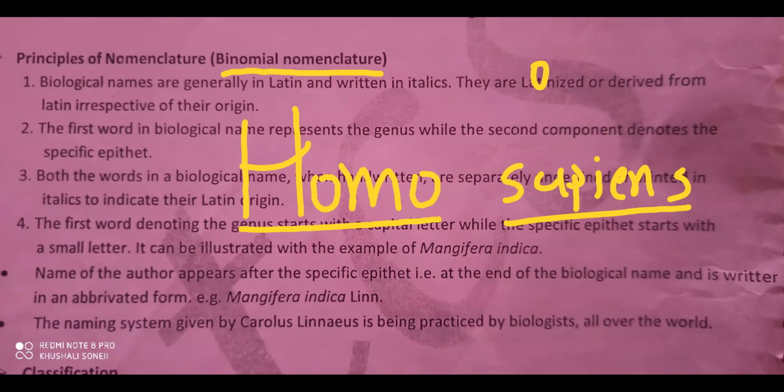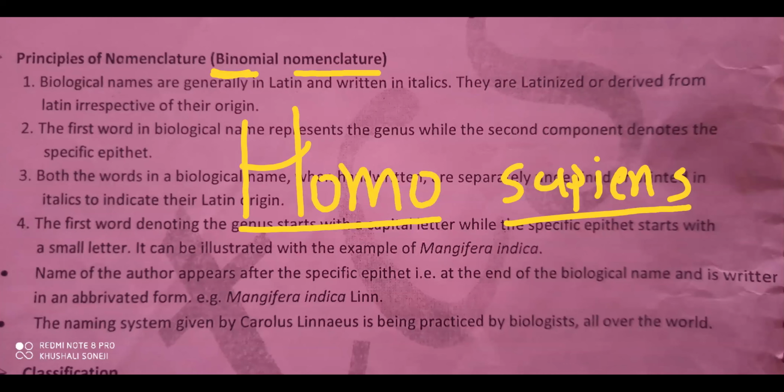Next, the principles of nomenclature, or binomial nomenclature. Nomenclature is to give a name, that you know. What will Bi mean over here? Can you tell me? Bi means two. Nomial means name.